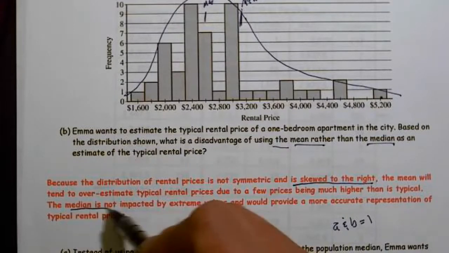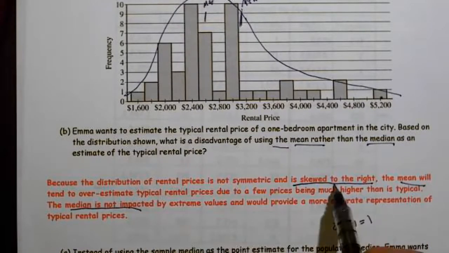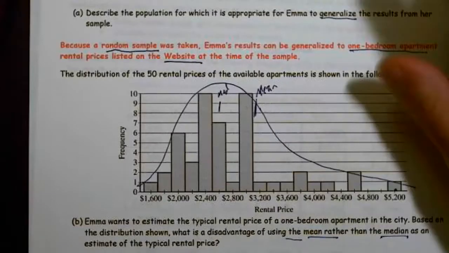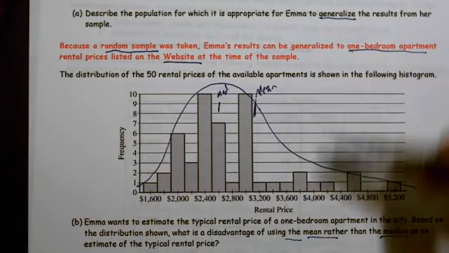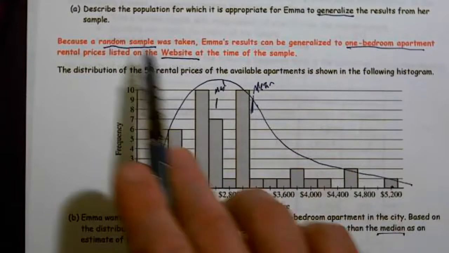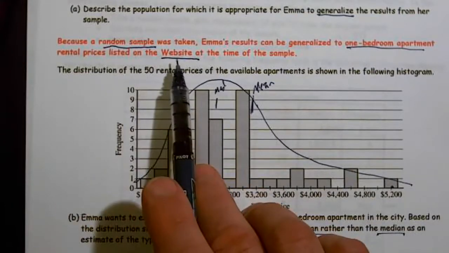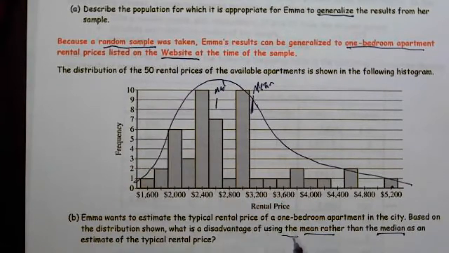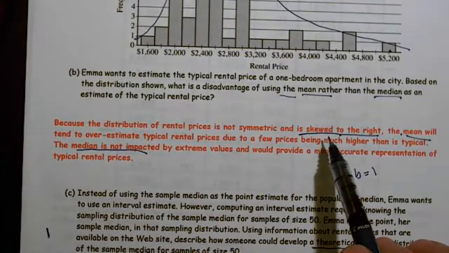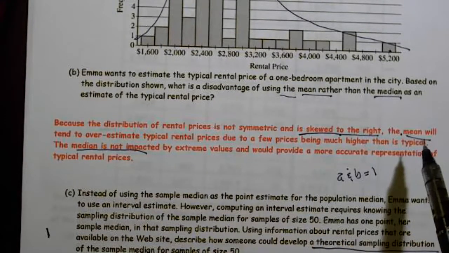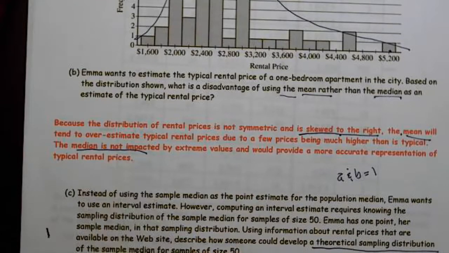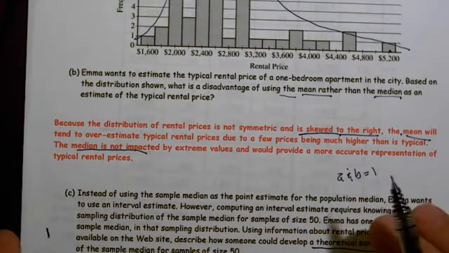So notice I addressed the shape, the mean, and the median. So parts A and B together would get me 1 point. I needed to make sure in part A that I said that it was a 1-bedroom apartment from a random sample and that it came from the website. In part B, I had to say that it was skewed to the right, the mean will overestimate, and the median is not impacted by extreme values. If I had all of those components for A and B, I get 1 point.